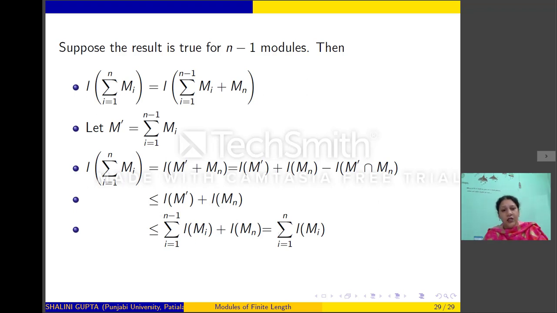So that's done. And we can see that if the sum is direct, then M dash intersection Mn will be 0. So the length of this will be 0. So equality will occur here if and only if the sum is direct.